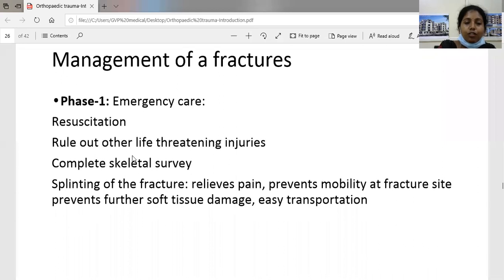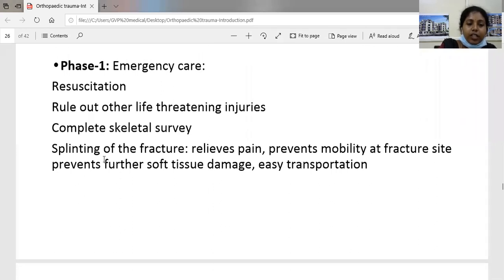At the time of accident or trauma, the first most important thing is to resuscitate the patient, rule out other life-threatening injuries, and do a complete skeletal survey from head to toe. Examination is very important. Next, if you suspect any fracture, we have to splint the fracture. We splint so that we can prevent mobility at the fracture site. If there is no mobility at the fracture site, the patient's pain will come down, it prevents further soft tissue damage, and there will be easy transportation.